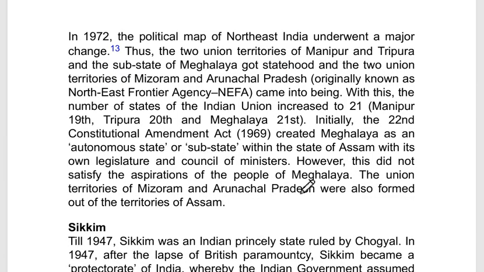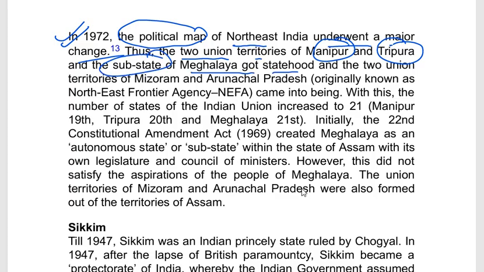Another important political change happened in the year 1972. Now, the political map of Northeast India underwent a major change. Previously, Manipur and Tripura were acting as union territories, and some sub-states of Meghalaya got statehood, and two union territories, Mizoram and Arunachal Pradesh, came into being.